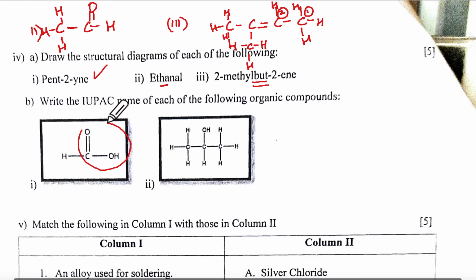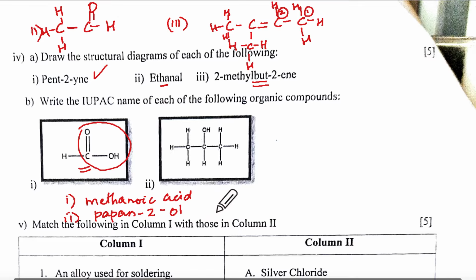Now what is this thing? IUPAC name, what do you see here? COOH means oic acid, right? How many carbons are there? 1. So it will be meth, enoic acid. Then we come to the second one. 1, 2, 3, and this is OH. 1, 2, 3 means prop. Single bond means ane. So propan-2-ol.